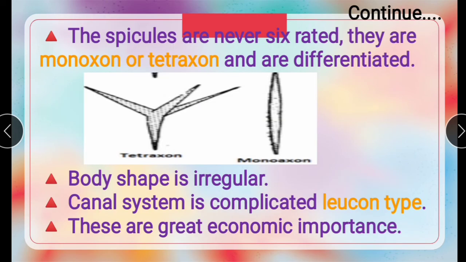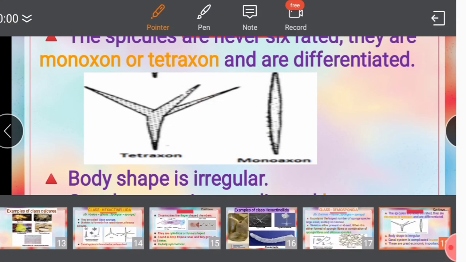The spicules are never six-rayed. They are monaxon or tetraxon, or otherwise differentiated. See, this is monaxon, and tetraxon means four rays: 1, 2, 3, 4.